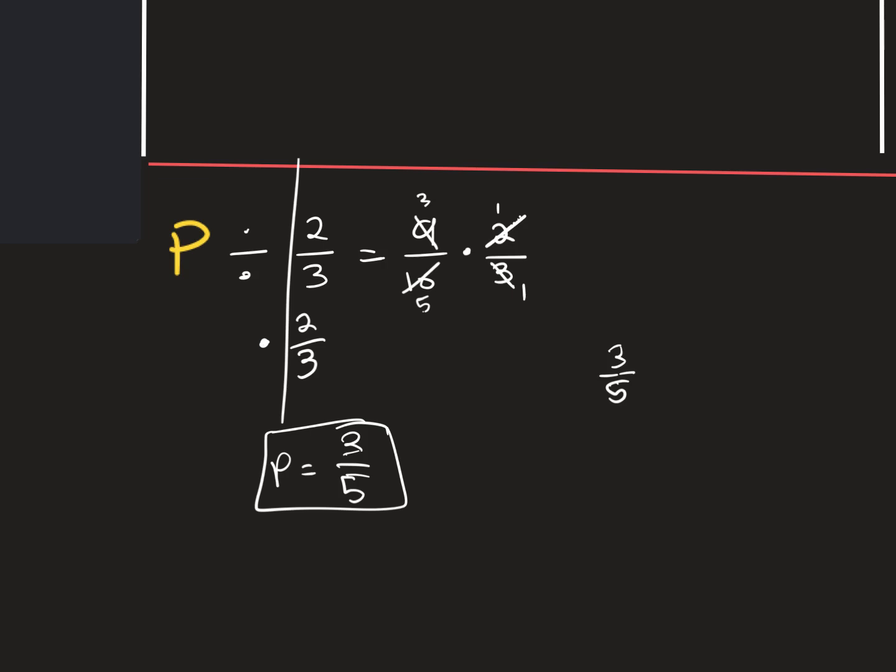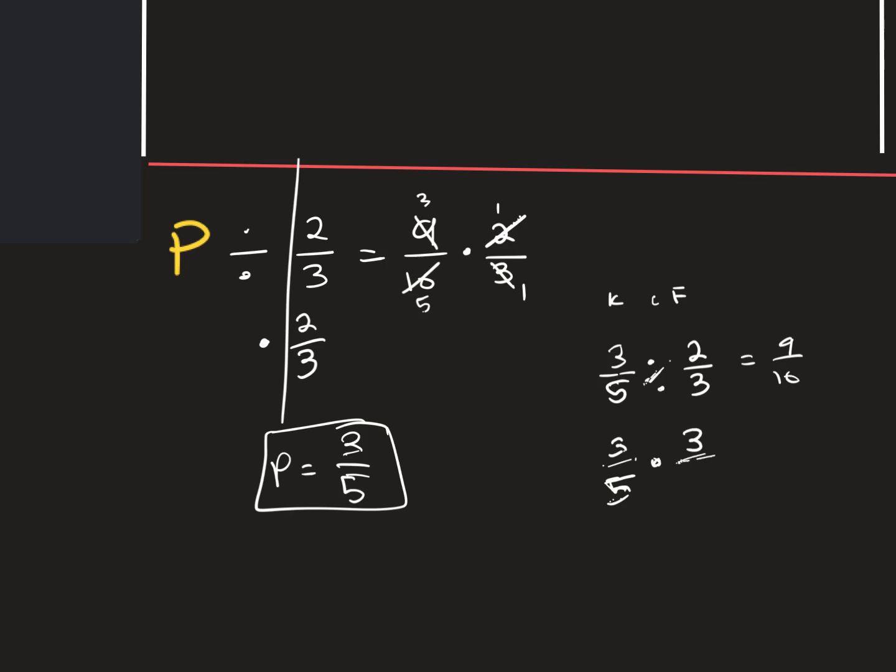And if we wanted to double check our work here, we could go into 3/5. Now we just want to reset it, 2/3, and we want to make sure that it gets us equal to 9/10. So now we go keep, change, flip. We keep 3/5, we multiply, and we do the reciprocal, which gets us 3/2.